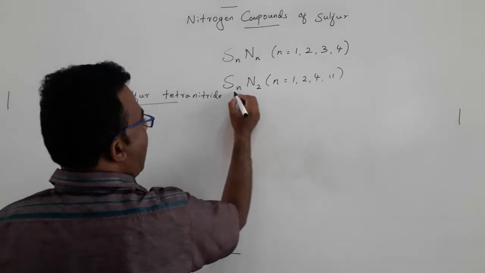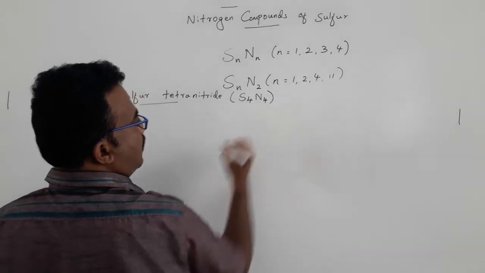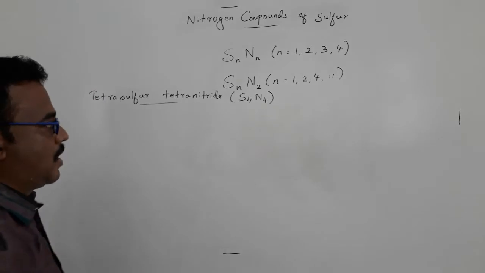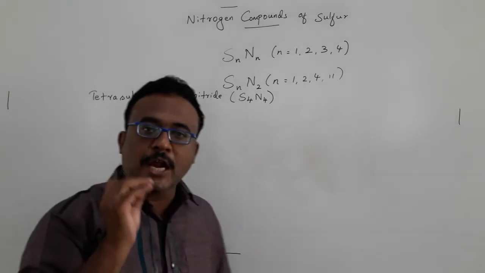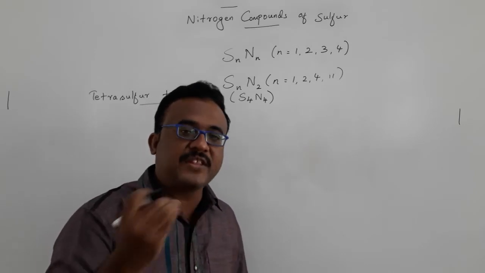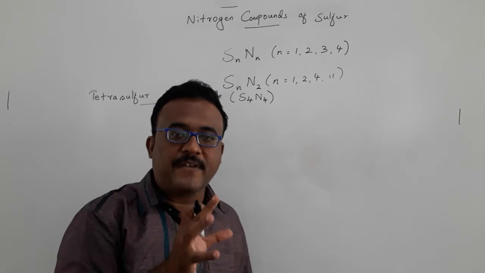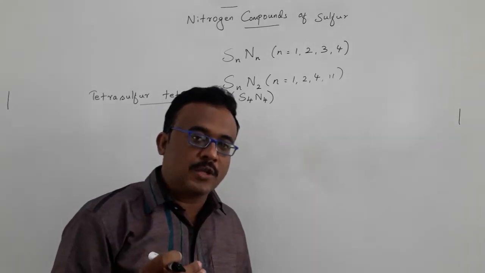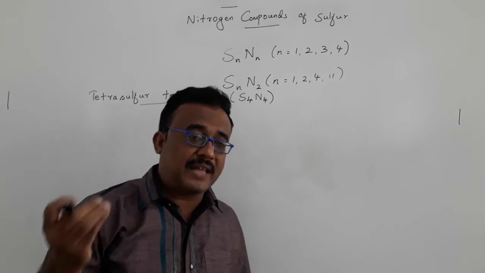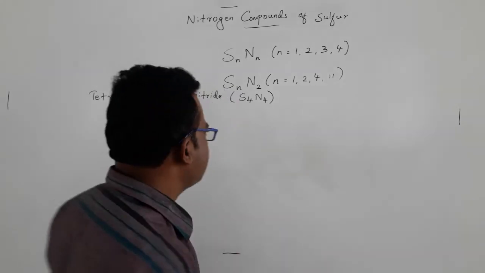Tetrasulfur tetranitride has the formula S4N4. How can we synthesize this compound? It is a very well known compound, and compared with the other sulfur nitrogen compounds, it has a little higher stability.